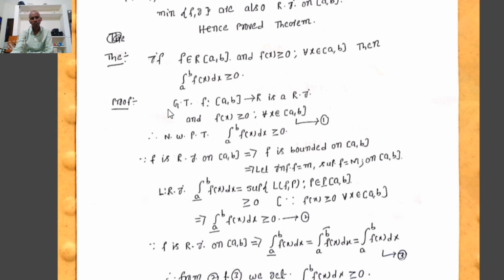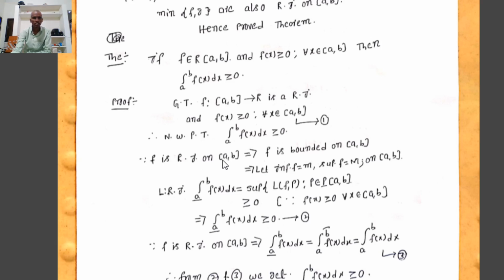Proof: given that f from the closed interval [a, b] to R is Riemann integrable, that is, f is Riemann integrable on [a, b], and f(x) is greater than or equal to 0 for all x belonging to [a, b]. All the images of the function f(x) must be greater than or equal to 0 on [a, b]. Now we have to prove that the integral from a to b of f(x) dx is also greater than or equal to 0.